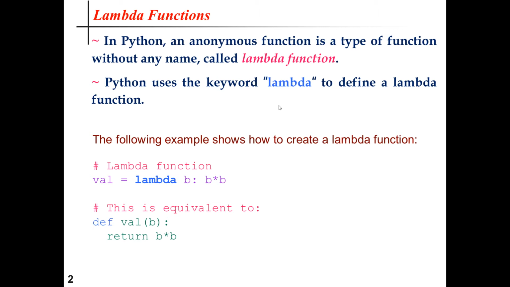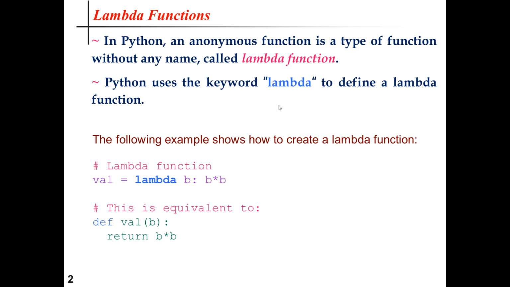These functions can be used whenever function objects are needed. We normally use a lambda function when an anonymous function is required for a short period of time.